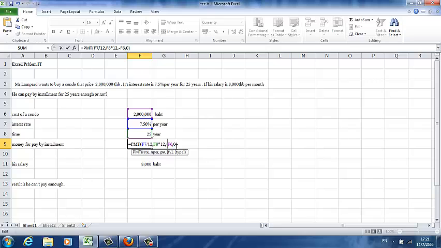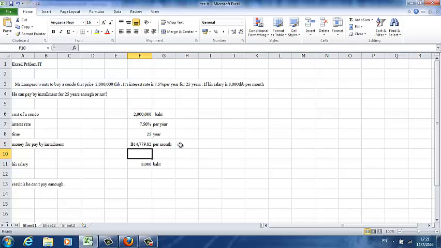The answer is now a plus number. We use it. Okay. And now we know his salary is 8,000 baht. We can conclude that he cannot pay enough, because he only has 8,000 baht, but the money that he has to pay per month for the condo is 24,000 baht. Yeah. That is the summary of whether he can pay enough.